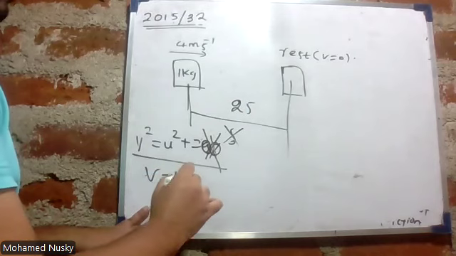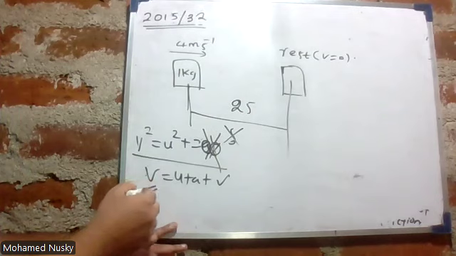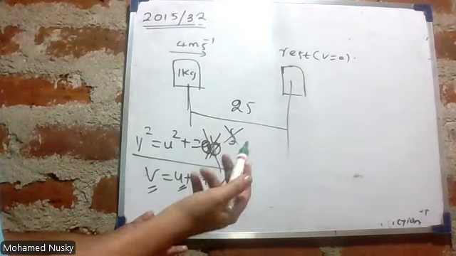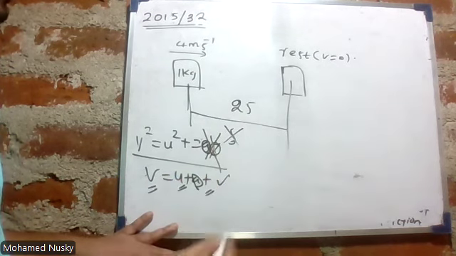V is equal to U plus AT. That should be the equation you should use here. You know final velocity, that is 0. You know initial velocity. You know the time they have given, it's 2 seconds. You can find the acceleration.